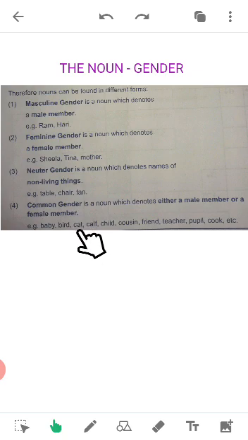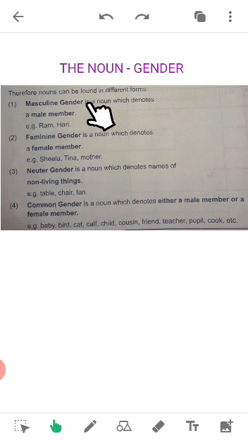Cat. If I say I am having a cat, whether it's female or male, I am only telling a cat. You can't make out. That comes under the common gender. Cousin. My cousins are coming from Mumbai. So I only told you cousin. You can't make out whether he is a male or a female. It can be a male or a female, so it comes under the common gender.